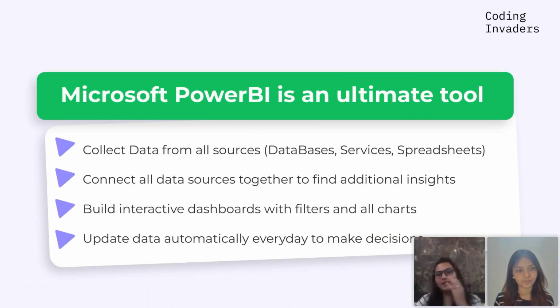So, Microsoft Power BI is the ultimate tool. Could you please also explain more about this tool?